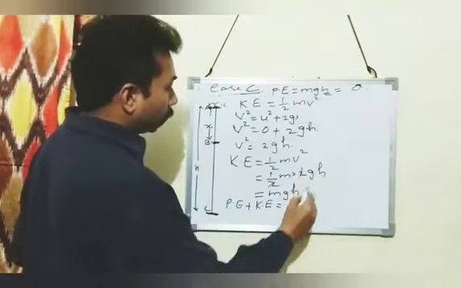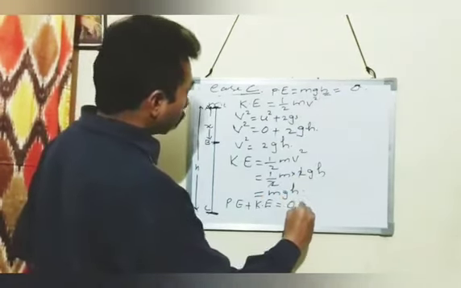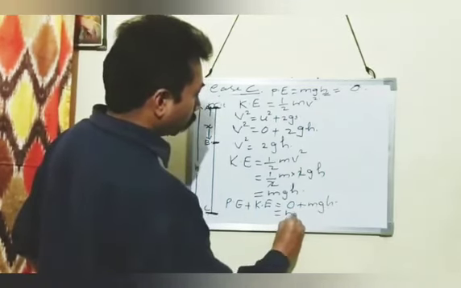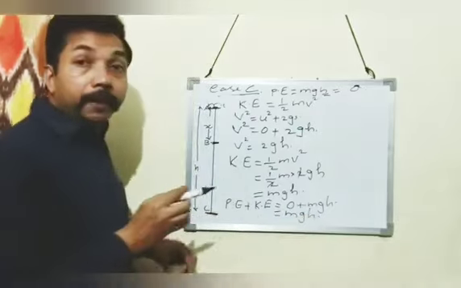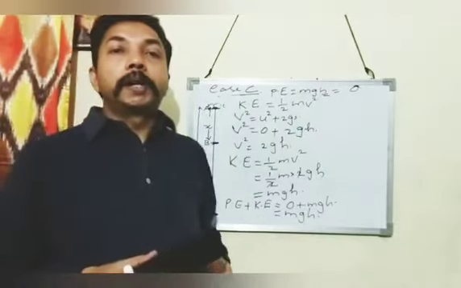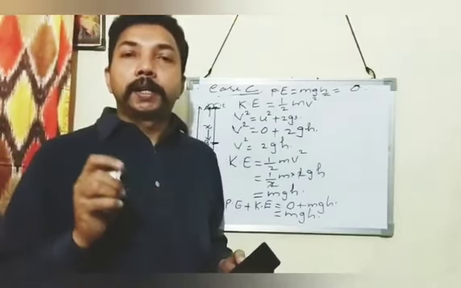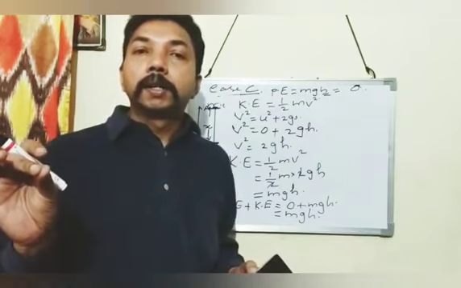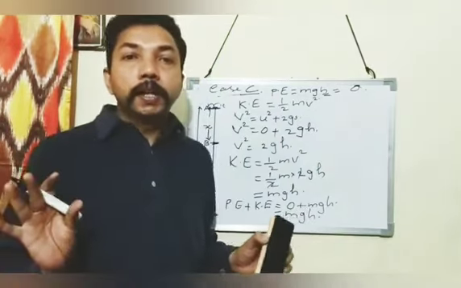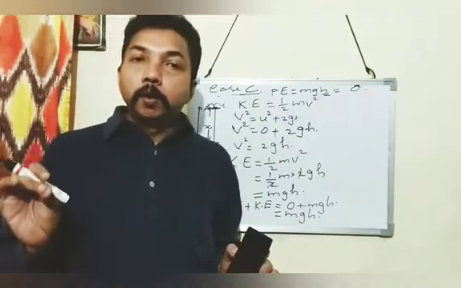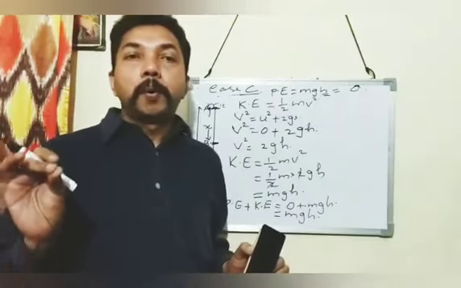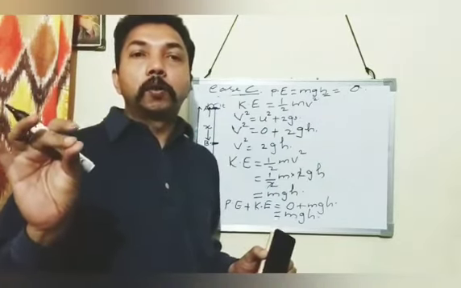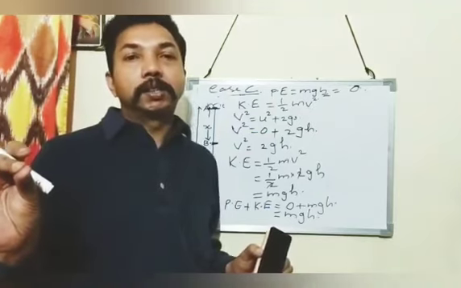So what is the potential energy at C? That is 0, and kinetic energy at C is mgh. So we get this one also as mgh. In the case of points A, B and C, you can see that the sum total of potential energy and kinetic energy remains the same. So this is the verification of the law of conservation of mechanical energy. A freely falling body obeys the law of conservation of mechanical energy.